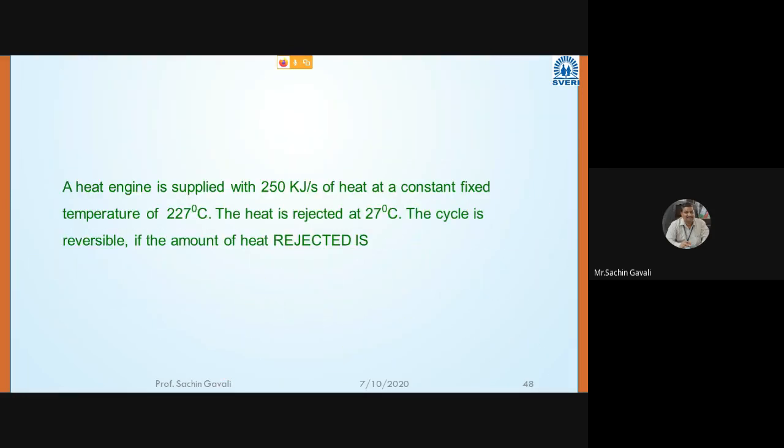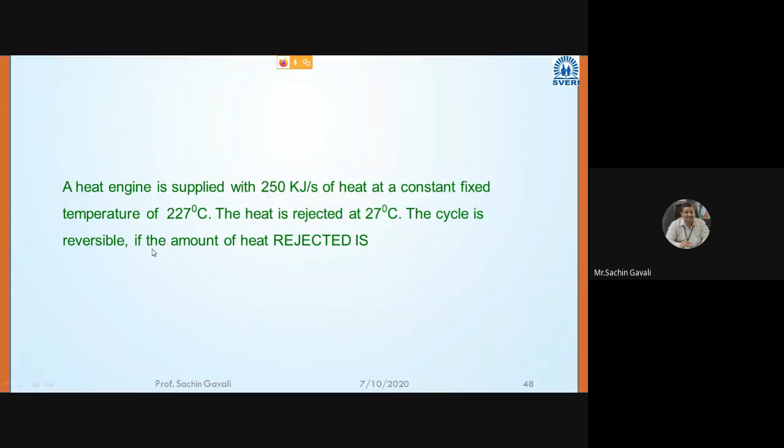Okay, so a heat engine is supplied with 250 kilojoule per second of heat at a constant fixed temperature of 227 degrees Celsius. The heat is rejected at 27 degrees Celsius.